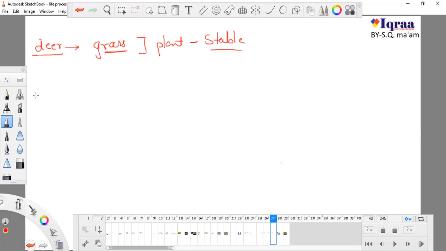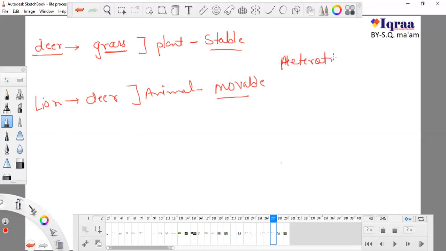But if I talk about a lion, the lion is dependent on the deer, and the deer is an animal, and it is movable also. Both of them are heterotrophs, but both of them have different types of food requirements. So this is the mode of nutrition.